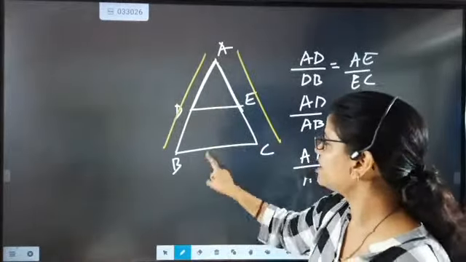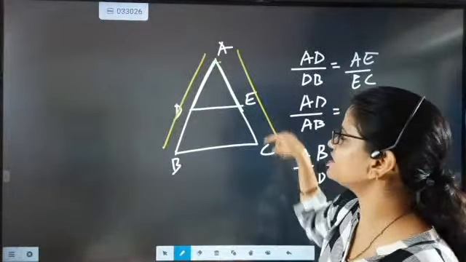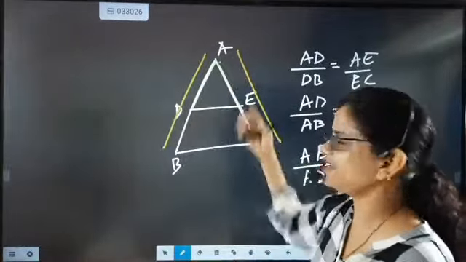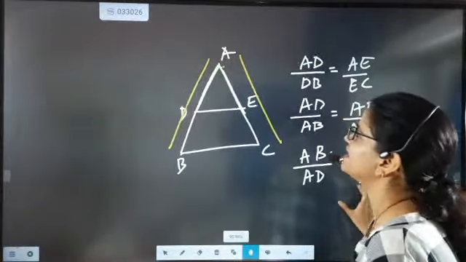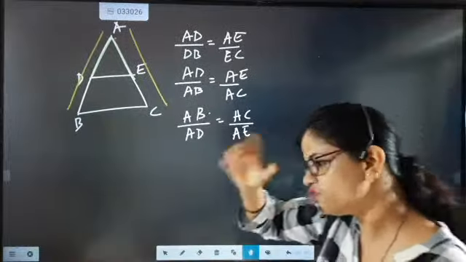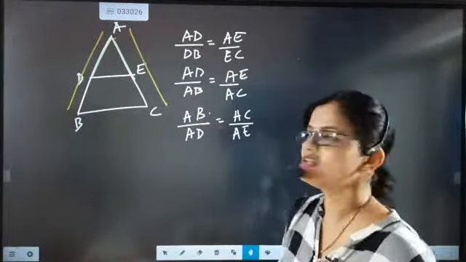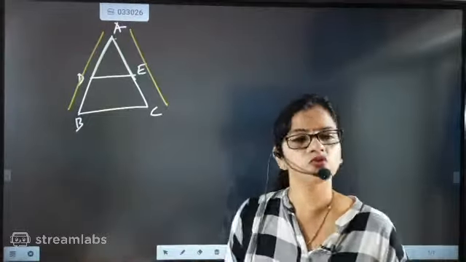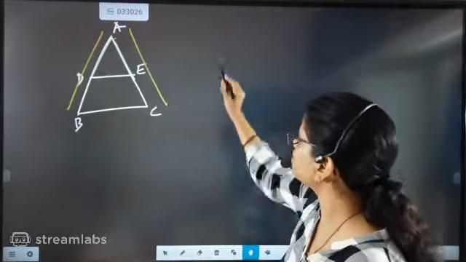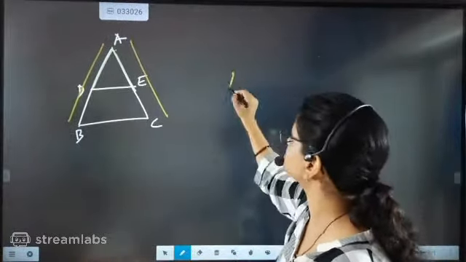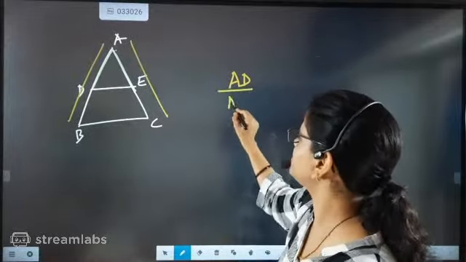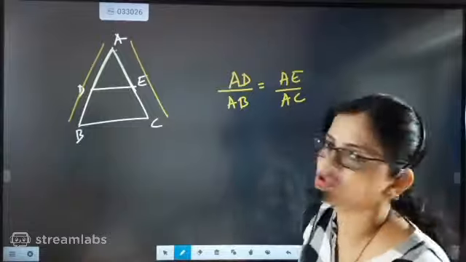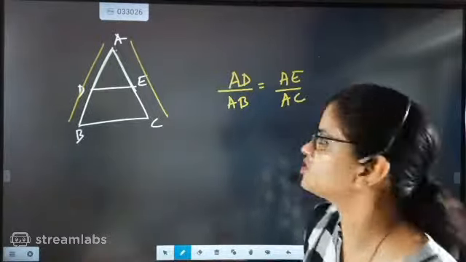That auntie said that this by this is there, this by this is there. Then by ratio part, if we play with this, then we will be writing like this. Then you will have a confusion in the brain, because the brain is that box which always gives you more questions. So the brain will ask, auntie, how did you say that this is possible, that AD by AB equal to AE by AC? How is this possible? Then the answer is, it is very much possible, beta.